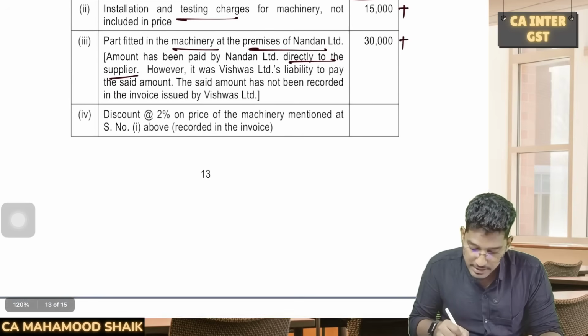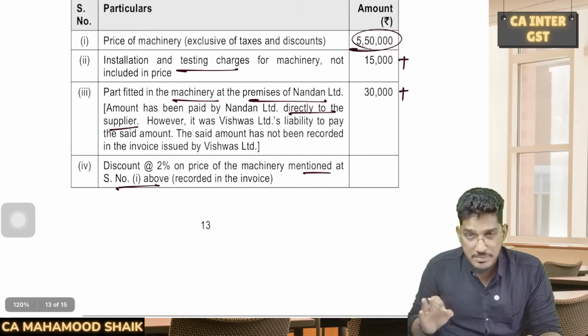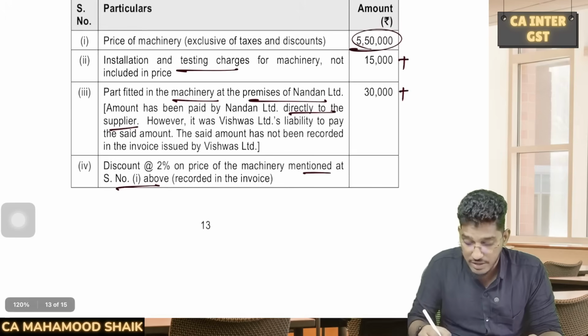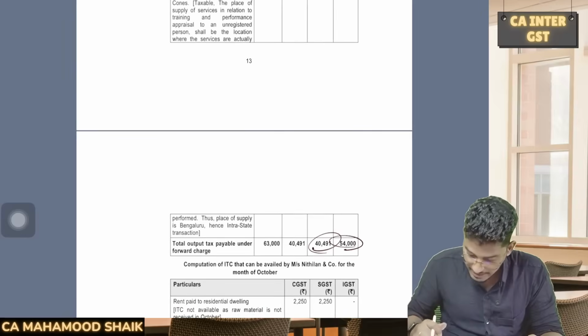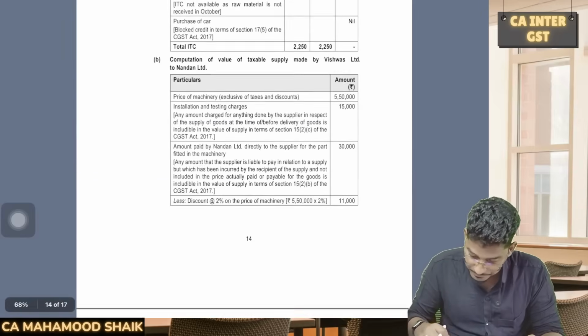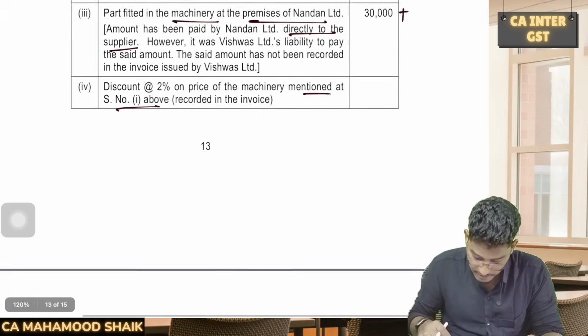Discount at the rate of 2% on the price of the machinery mentioned in the invoice. So it is not a post supply discount, it is a discount recorded on the invoice itself. So 5,50,000 rupees into 2%, that you have to calculate. Here they would have already done the calculation. It will work out to 11,000 rupees. This discount you have to reduce.